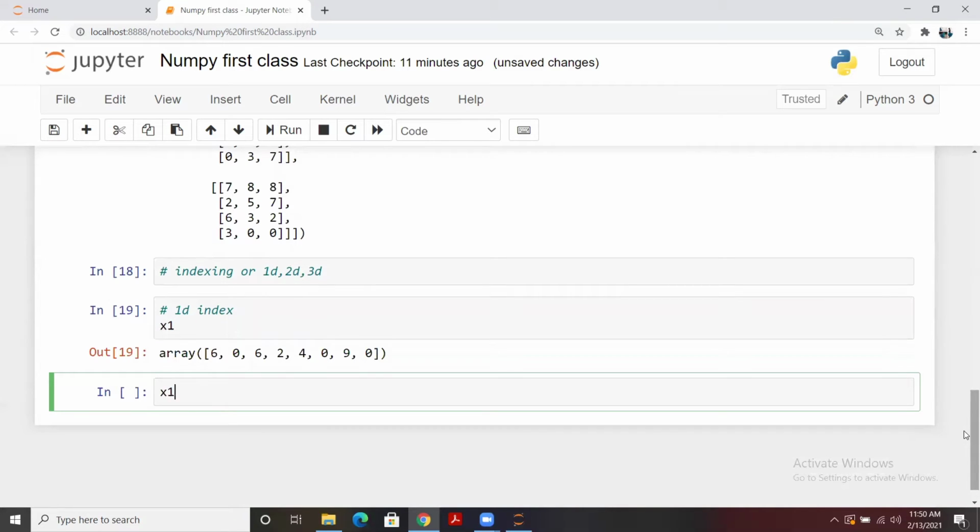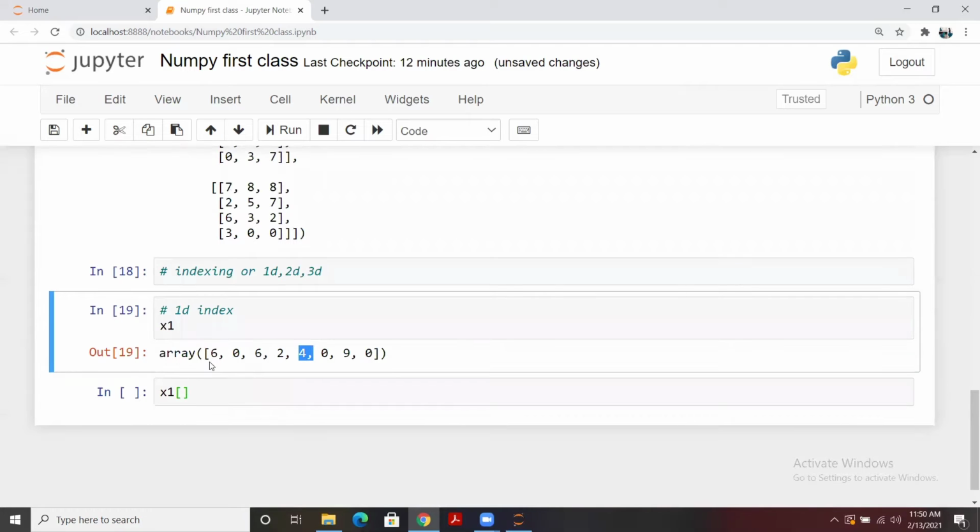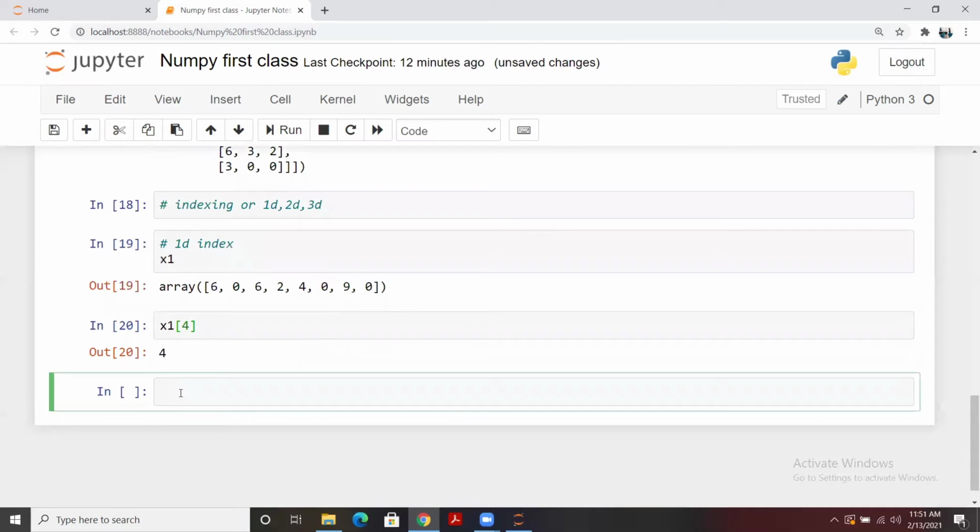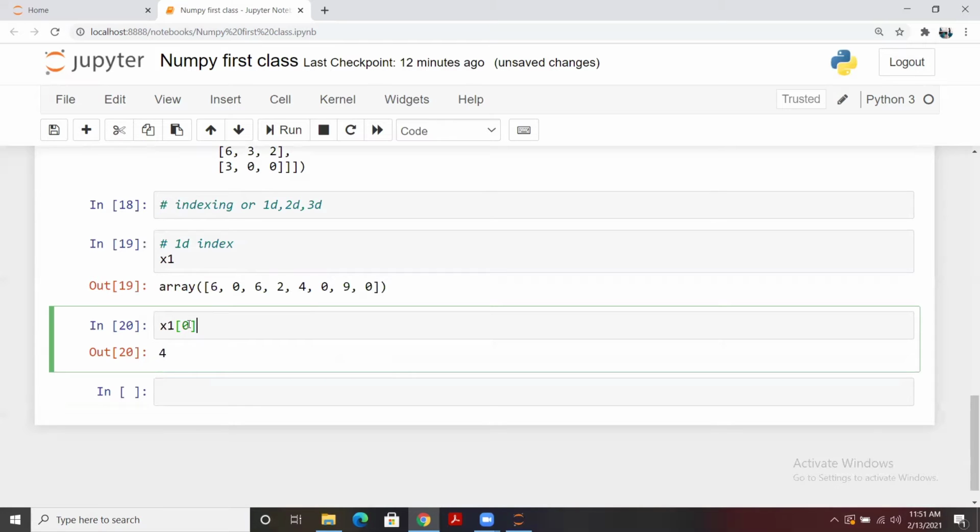To index it, we simply use square brackets, and let's say we want to extract this 4 from here. The indexing starts from 0, so we'll simply count 0, 1, 2, 3 and 4. If you pass 4, it will give you this value. And for 0, we get 6.